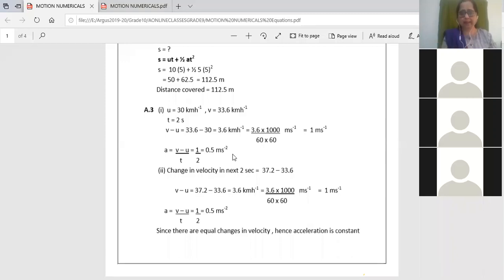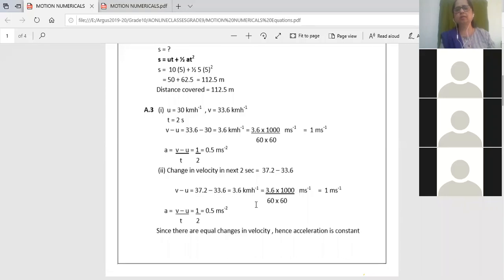Now, in the next 2 seconds, again there is a change in velocity, right? From 33.6, the velocity becomes 37.2. So v minus u is equal to 37.2 minus 33.6, so again it is 3.6. Can you see the change in velocity is constant? First time it changed by 3.6 kilometer per hour and second time also it has changed by 3.6 kilometer per hour.